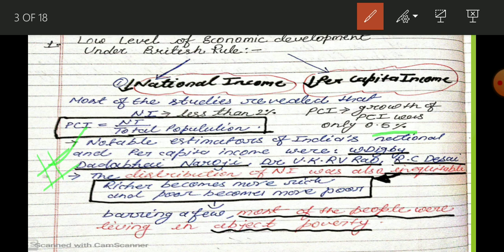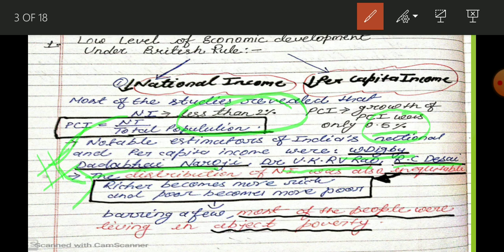So the individual attempts made by the experts are Digby, W. Digby, Dadabhai Naoroji, Dr. V.K.R.V. Rao, R.C. Desai. Okay, so these are the experts who tried to estimate national income and per capita income, and the data that you are reading here is the result of the studies of these experts.